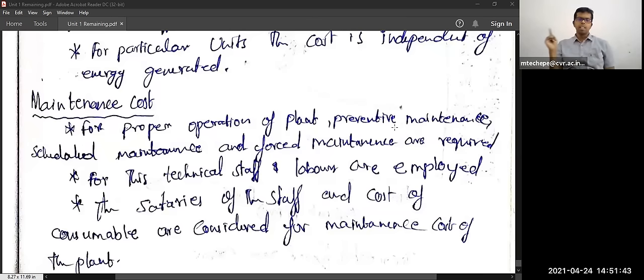All the machinery, all the things they will go for maintenance. That is called scheduled maintenance. One day, two days it will take for a whole thermal power plant. If they work three shifts, it will take two days, or 4 or 5 days, maybe even a week.